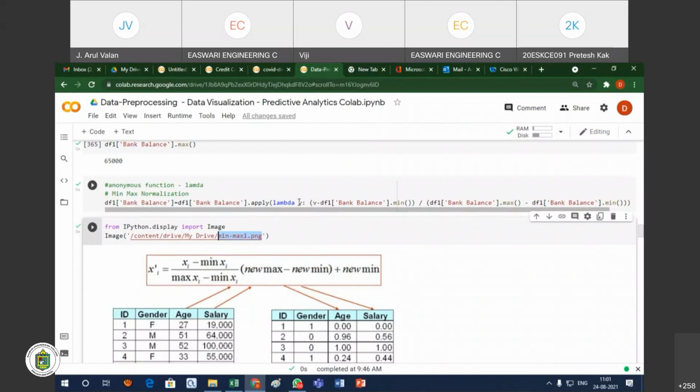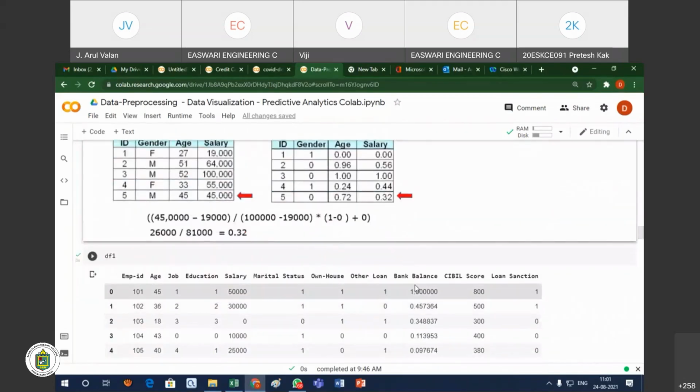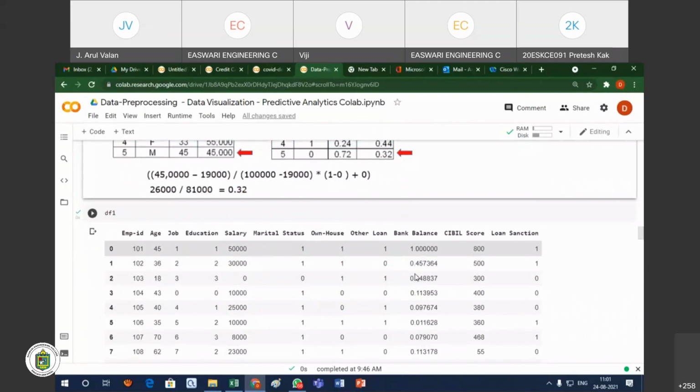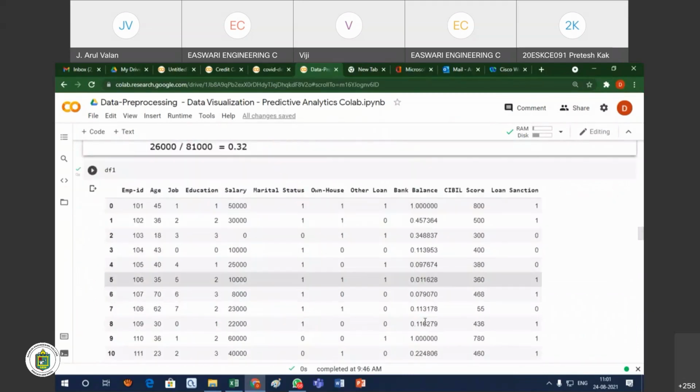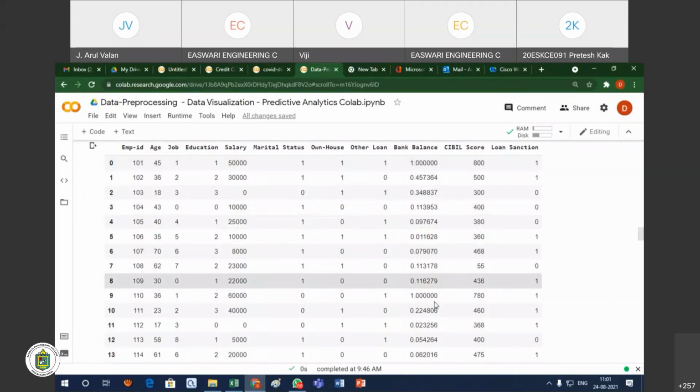So here I am using the lambda function. Lambda is nothing but an anonymous function, an inline function. There is no need to define it or call it; the line itself will work. That is why we call it an anonymous inline function. Now you see after that the bank balance values will be 1 to 0 only. Whatever the range of values, it will be converted into the 0 to 1 range only.